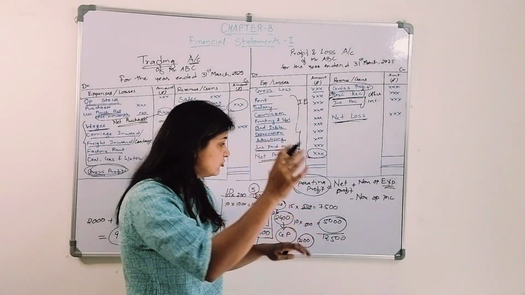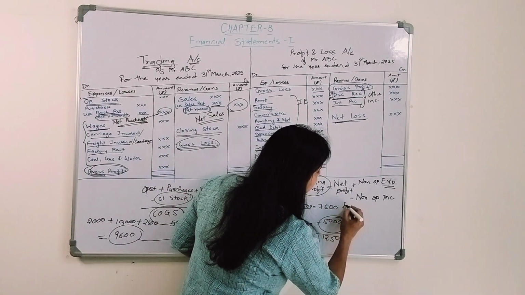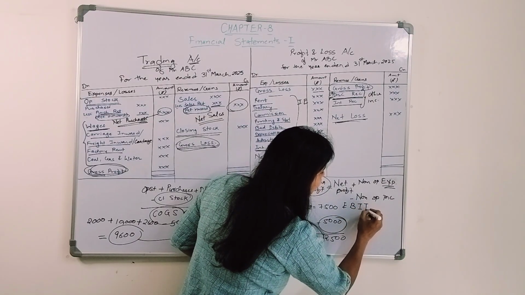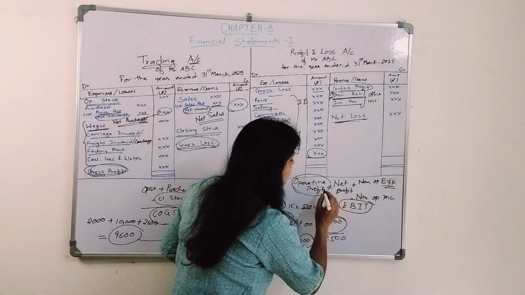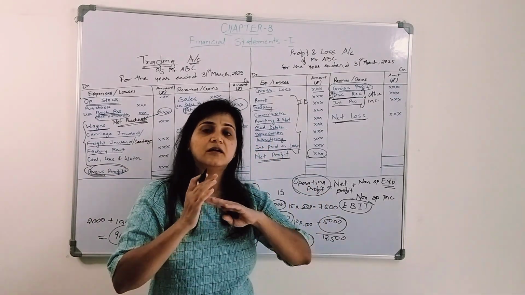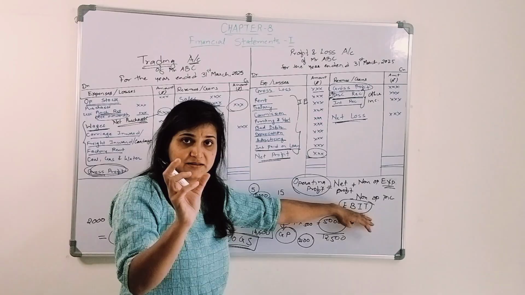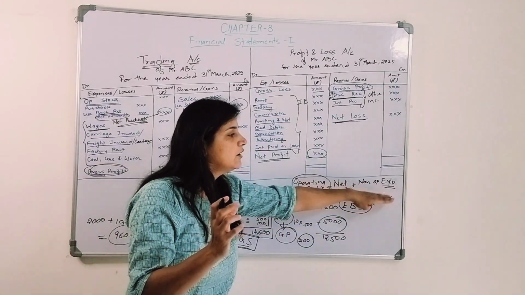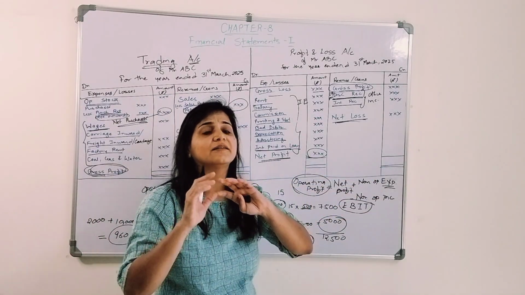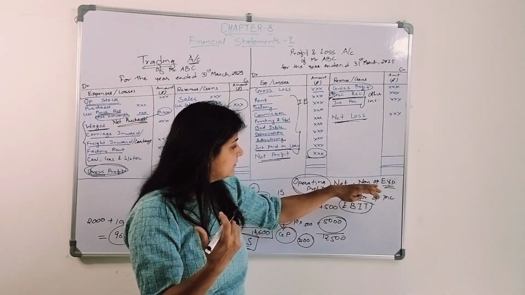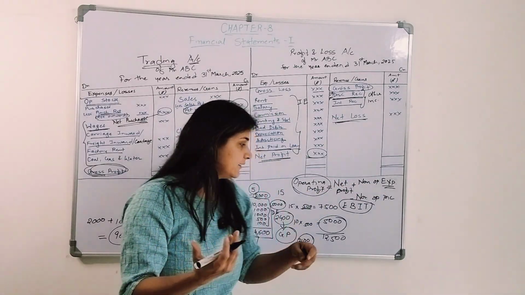This is the profit, which is also known as earnings before interest and tax. Operating profit is the earnings before interest and tax. So you need to understand this term. You need to understand what all these things are, because these things can form a part of your questions. For 2 marks or 3 marks, they will give you an amount and you need to calculate it.